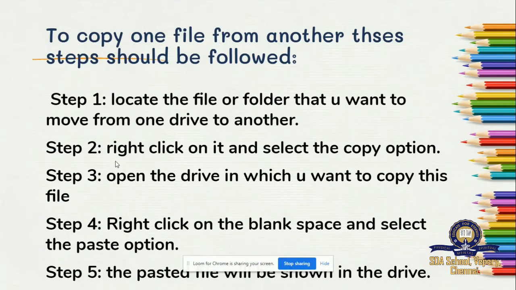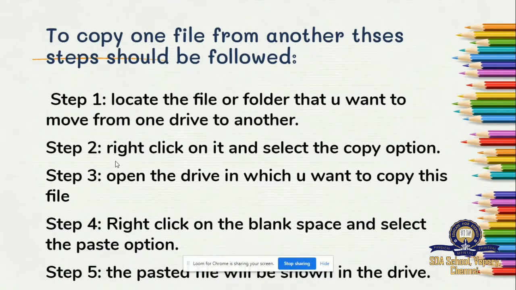Then open the drive in which you want to copy this file. For that, go to This PC in your computer, and in This PC you will have your drives. Suppose you're copying your file from C drive to D drive. You copied your file from C drive, and now you're opening drive D.